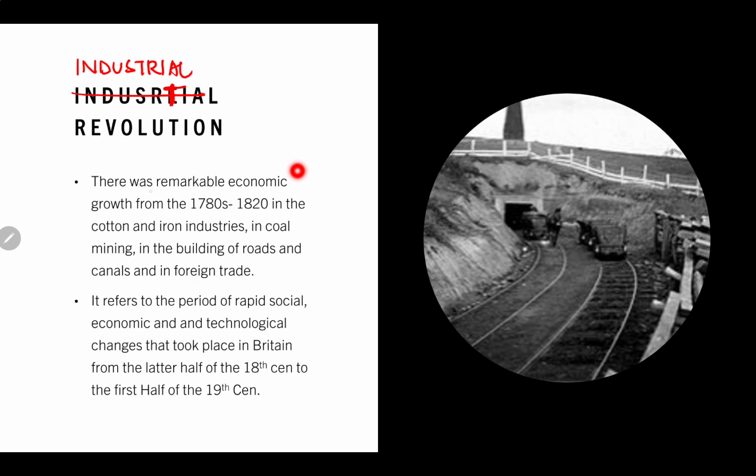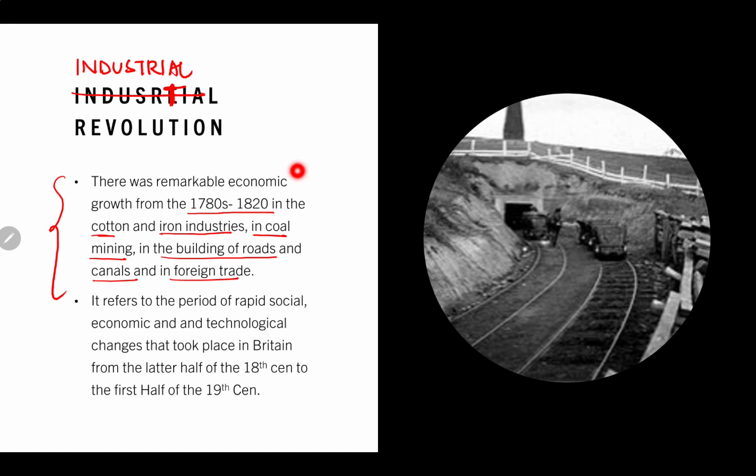In the Industrial Revolution, there was a remarkable economic growth from 1780s to 1820 in the cotton and iron industry, coal mining, in the building of roads and canals, and in foreign trade. Now, in 1780, what were the main economic prospects? The main focus was on production of cotton, iron industries, coal mining, building of roads, canals, foreign trade, etc.